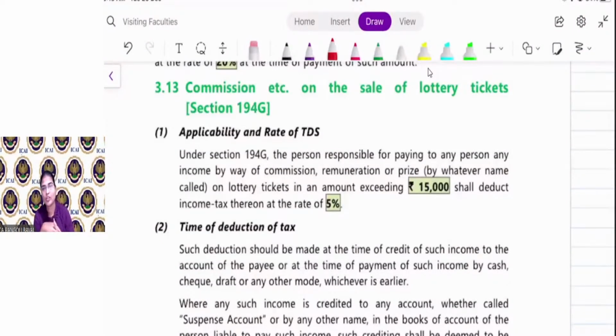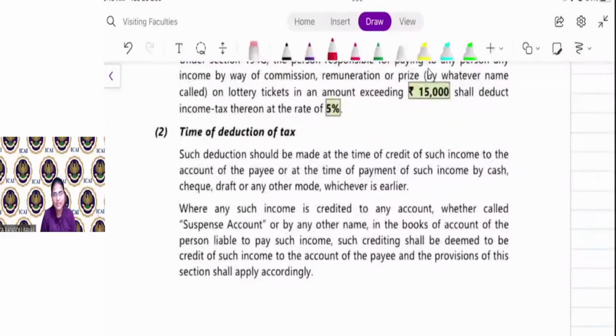Again, the threshold limit is 15,000 if the commission is more than 15,000 during a financial year. Here, the TDS is required to be deducted at the time of payment or credit, whichever is earlier.